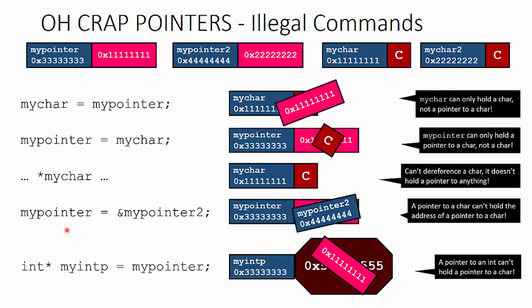Here's another no-no. Here we have a pointer to an integer, and we'll call it myIntP, and we're assigning it the value that is inside a character pointer, which is not allowed. Even though these are both pointers, just as above, they are pointers of different type. So the integer pointer is expecting a pointer of, say, a different size. You can't put a character pointer inside an integer pointer.